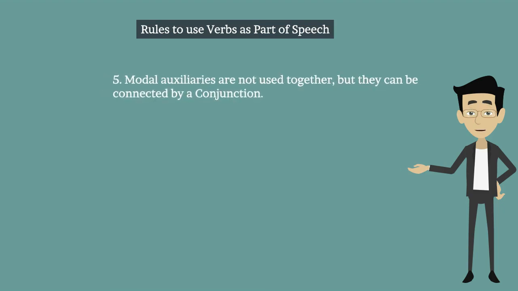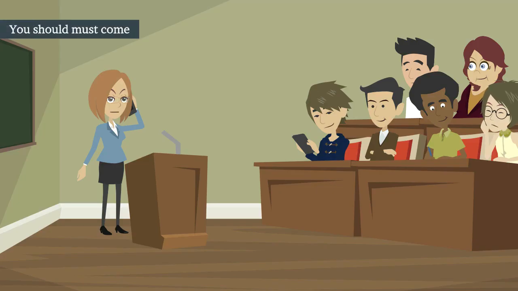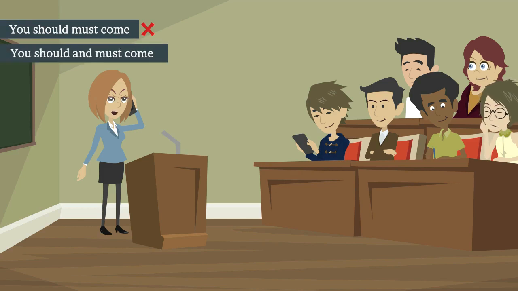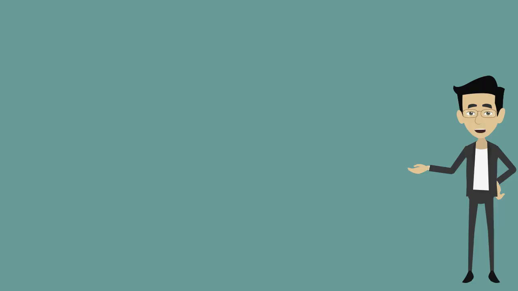Fifth one. Modal auxiliaries are not used together, but they can be connected by a conjunction. Let's see the example. You should must come. This is incorrect. You should and must come. This is correct. Now let's study what is subject-verb agreement.